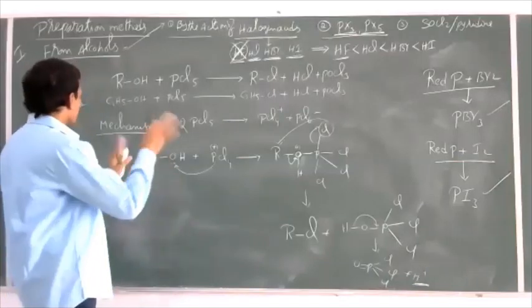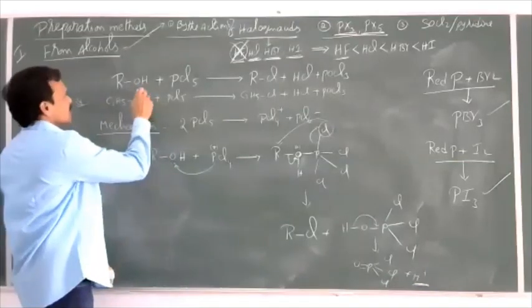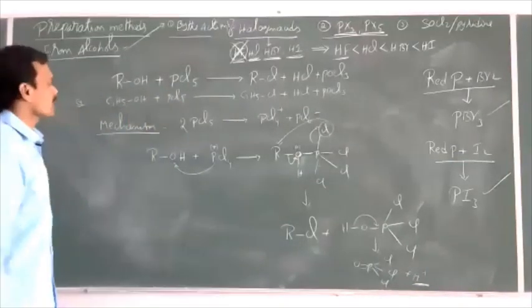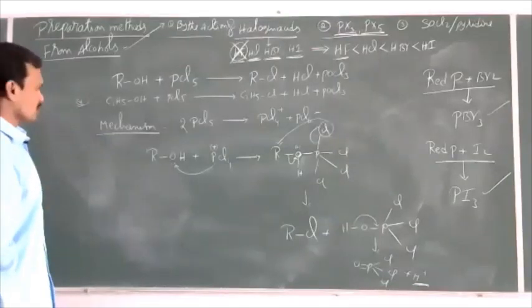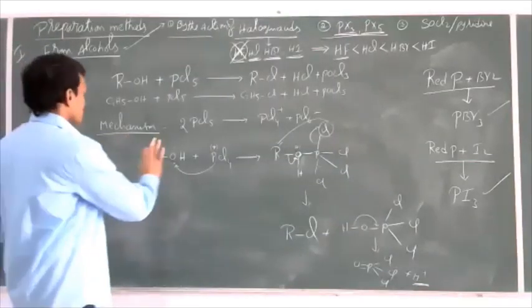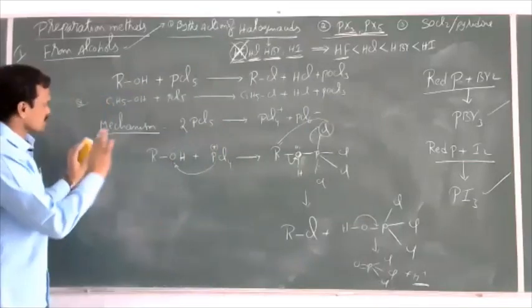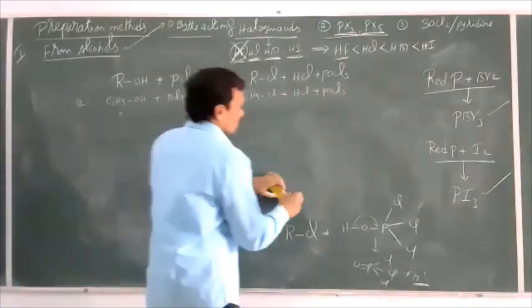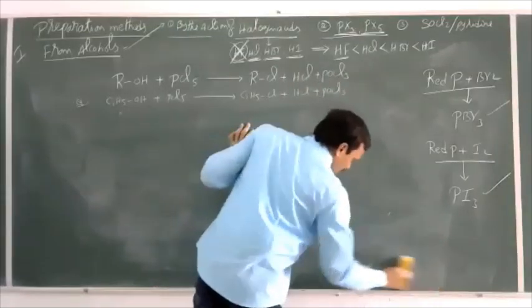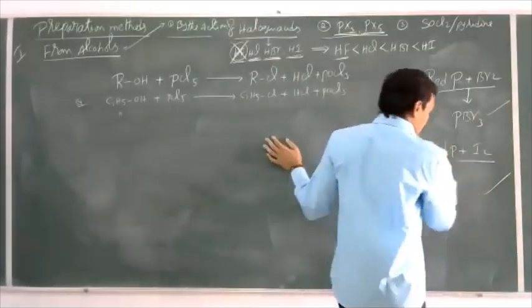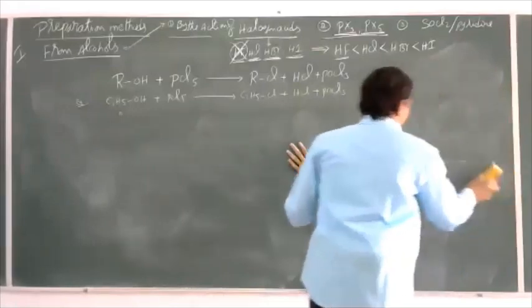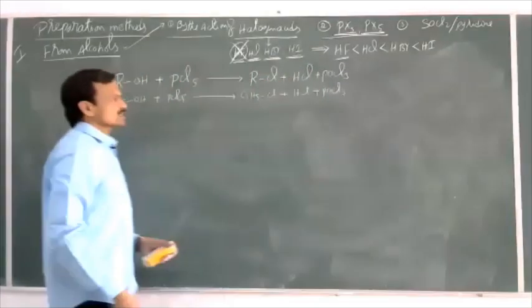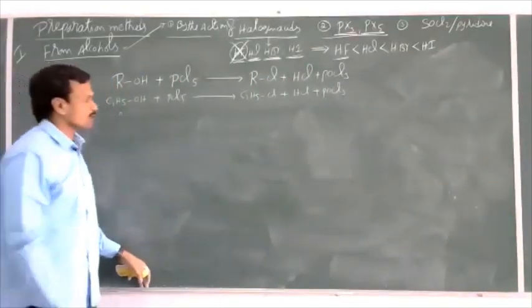Overall, the change is nothing but OH minus is replaced by Cl minus. Okay. So mechanism is not necessary for PUC, I just explain here. So by this method we can prepare chloroalkanes, but in this method bromoalkanes and iodoalkanes cannot be prepared.